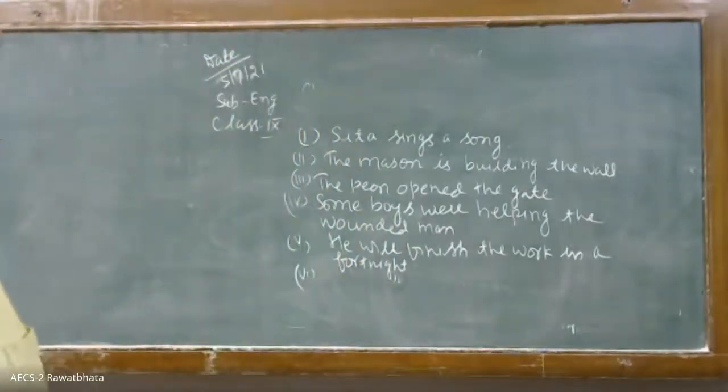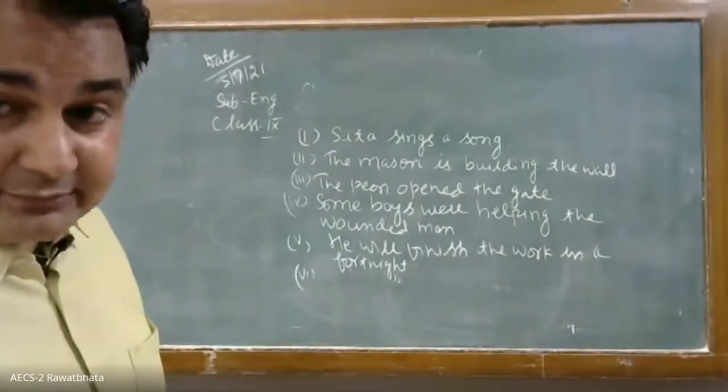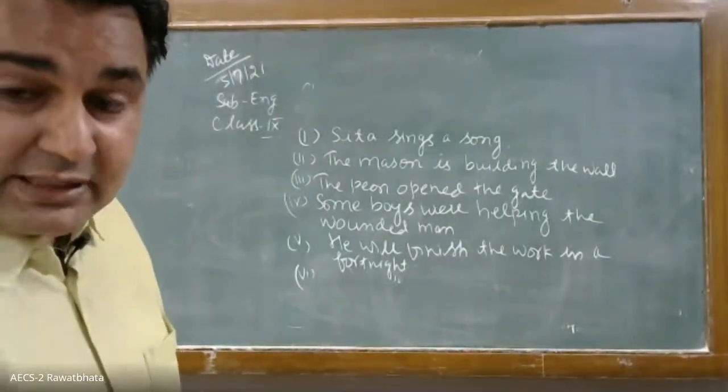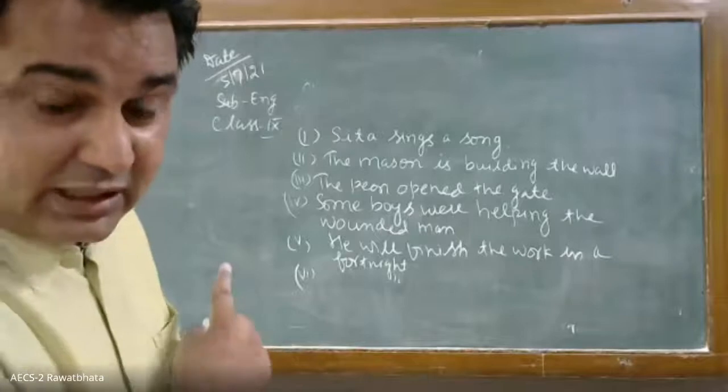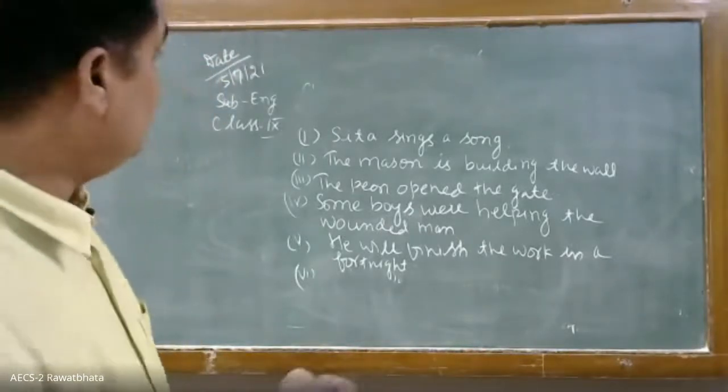So Sita sings a song. What will it become? Yes, children. A song was sung by Sita. Sita sings a song. Anamika, this is simple present. Okay.